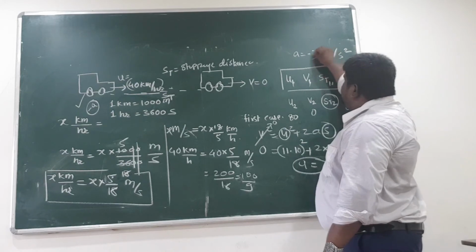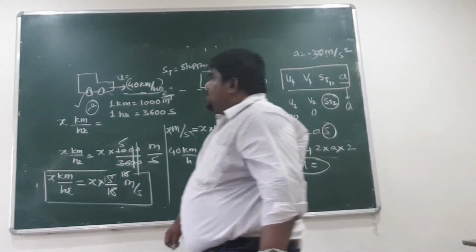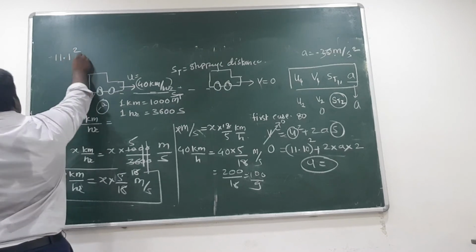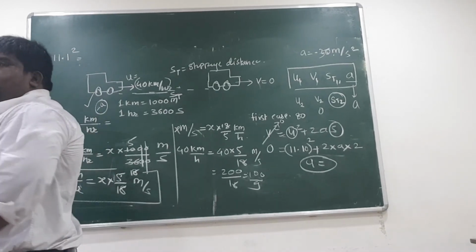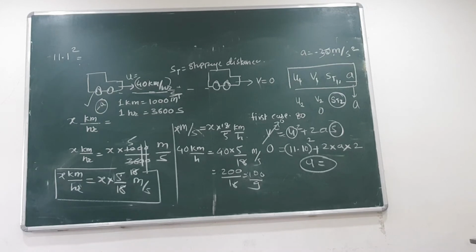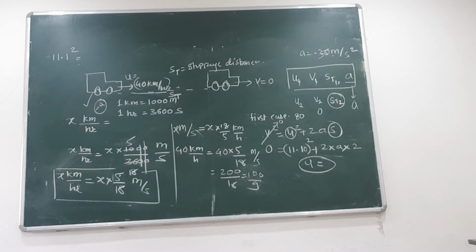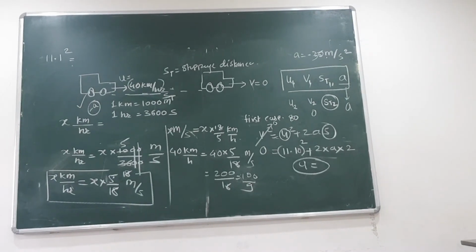Are you sure? Okay. Tell me what is 11.1 square. It is 11.1 into 11.1. What is that value? You took 100 by 9? 11 only. Okay.